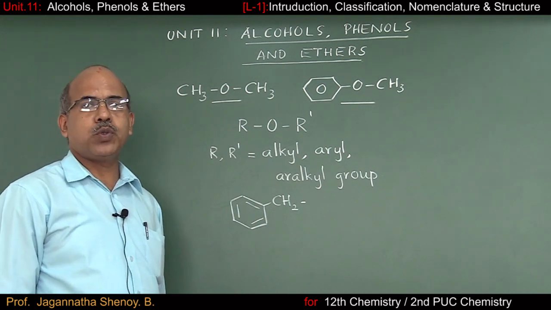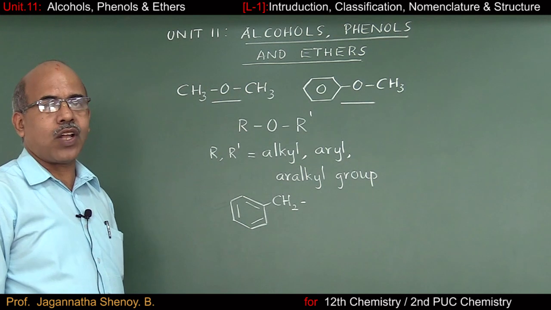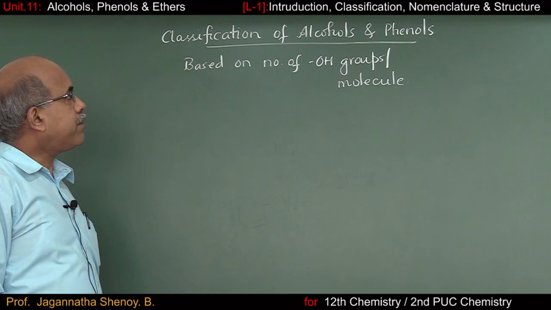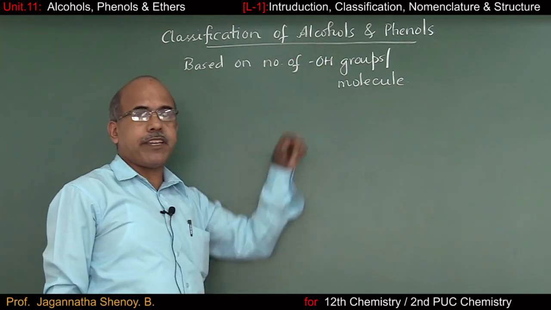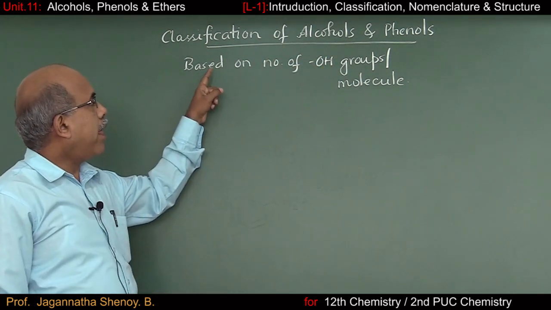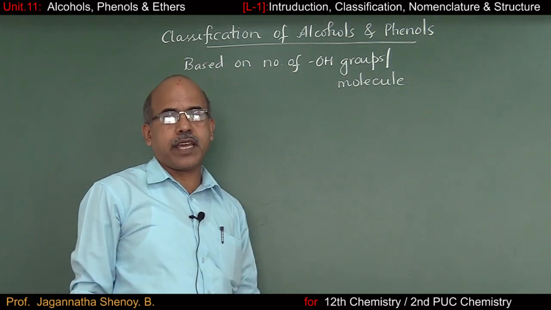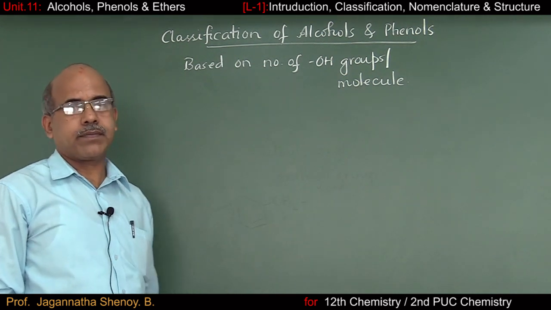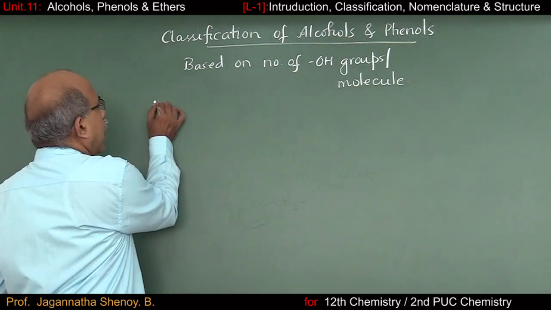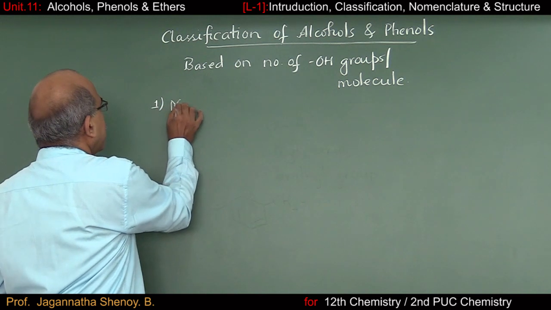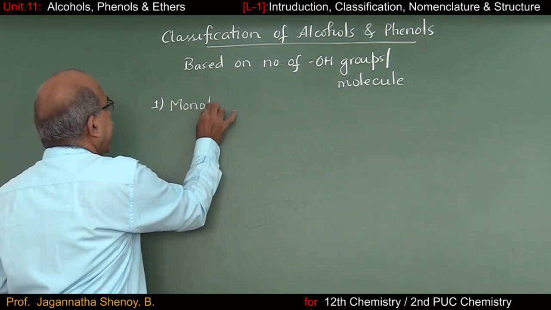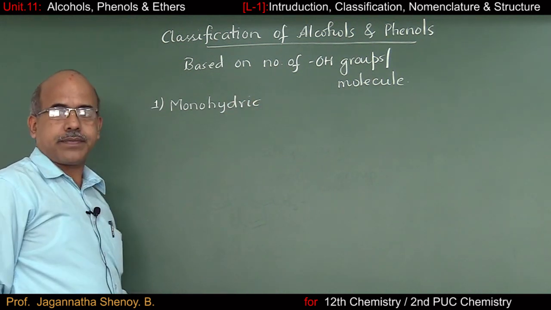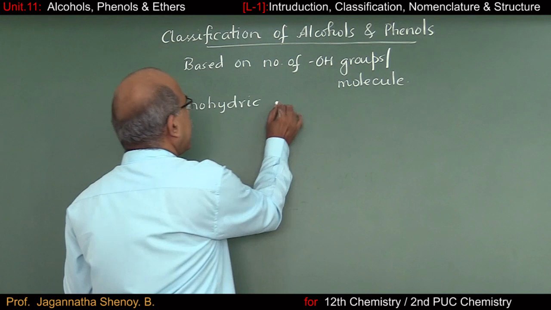Next, we shall move over to classification of alcohols and phenols. The first method of classification of alcohols and phenols is based on how many OH groups are there in one molecule of alcohol or phenol. Based on that, they are classified into monohydric alcohols or phenols. I'll consider one example.